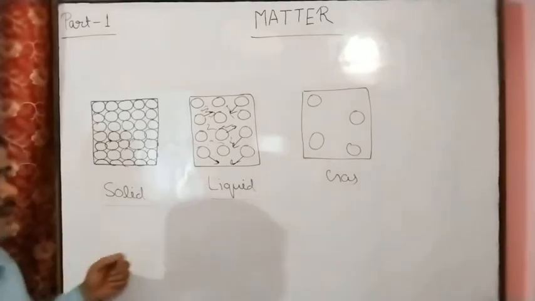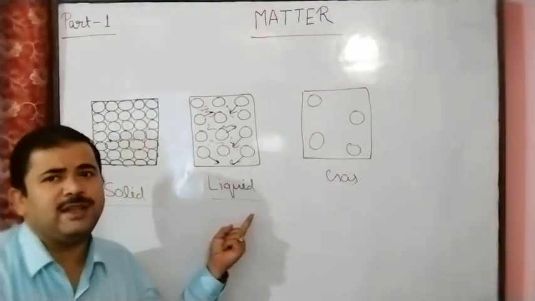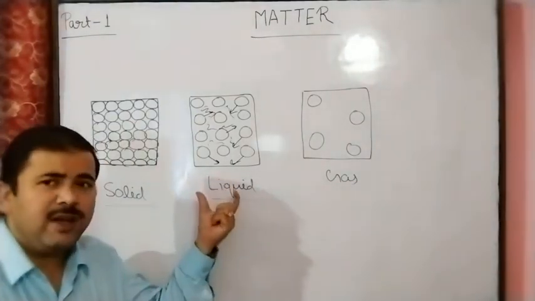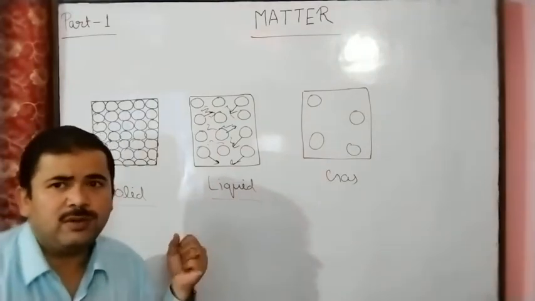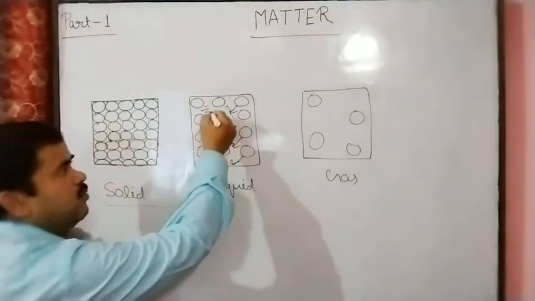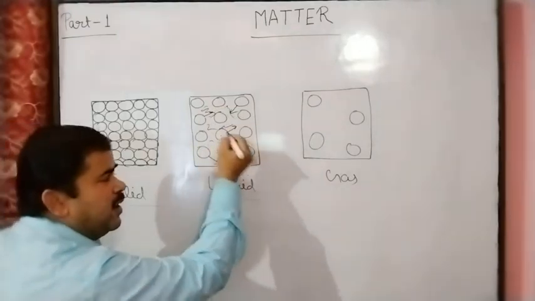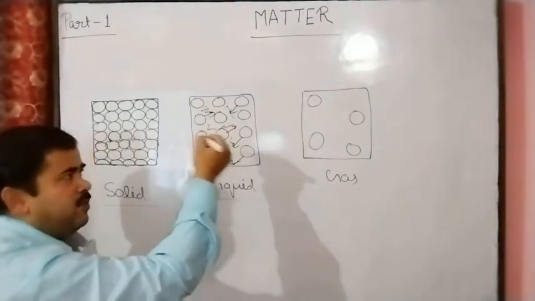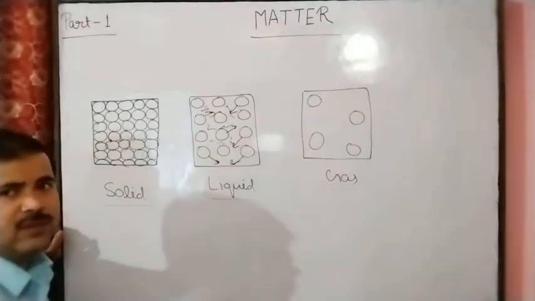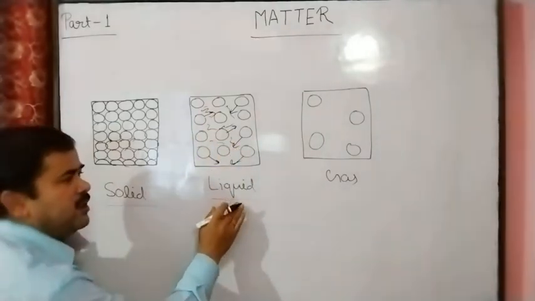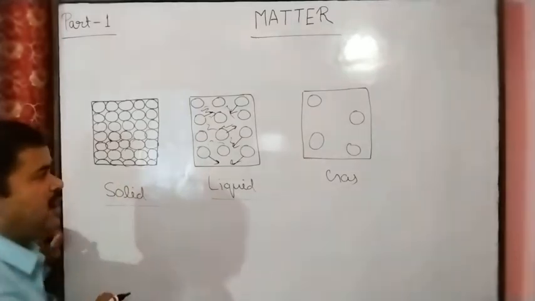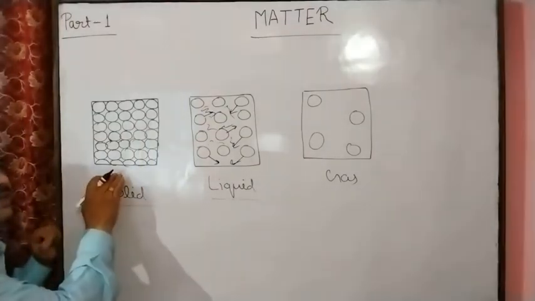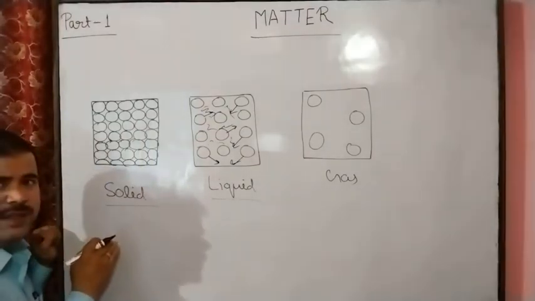Due to this, the liquid has the fluidity nature, meaning the liquid has the property to flow. Because the particles are in moving condition, interparticle spaces are present and these particles are free to move in them. That's why the fluidity property exists. And in the solid state, the rigid property exists.